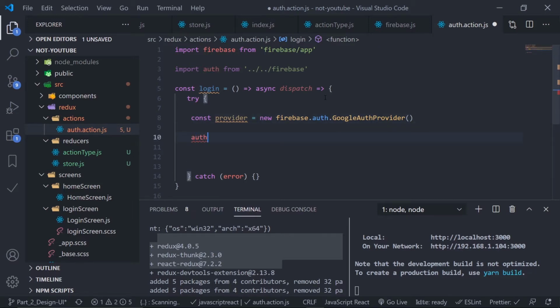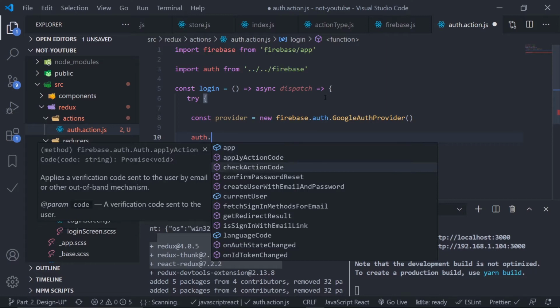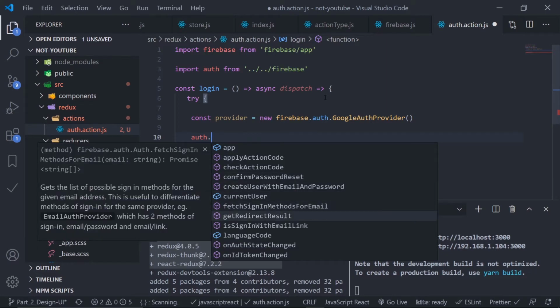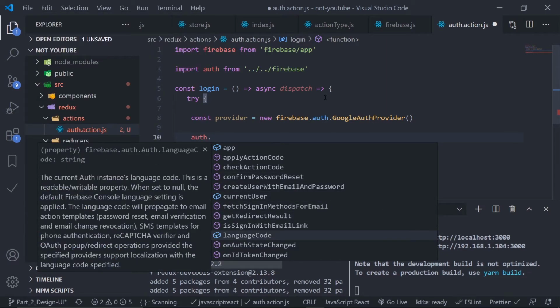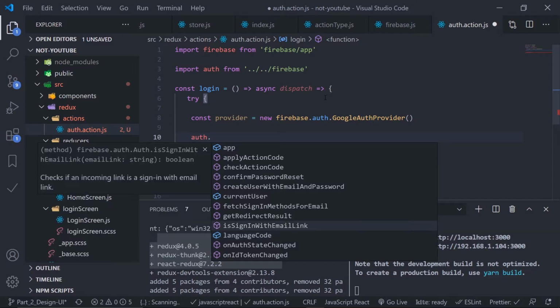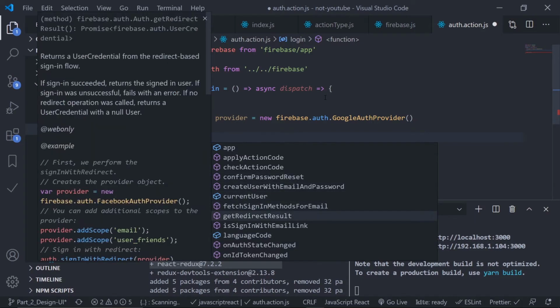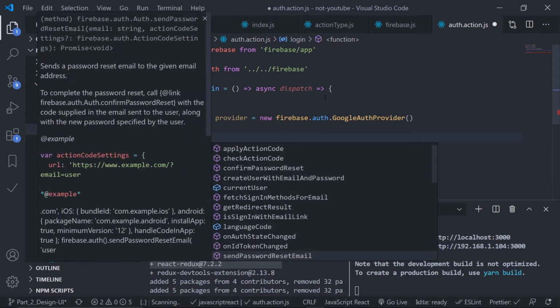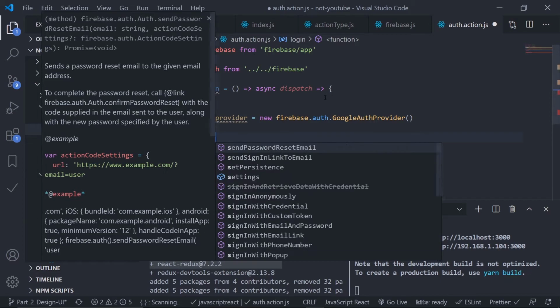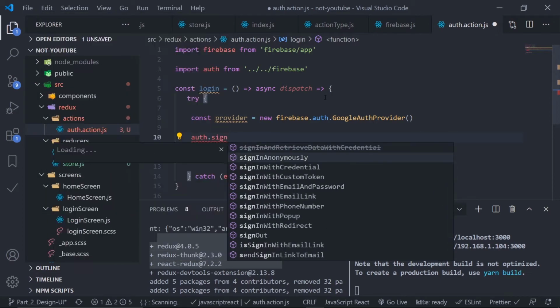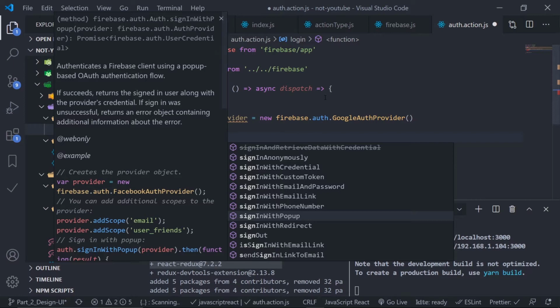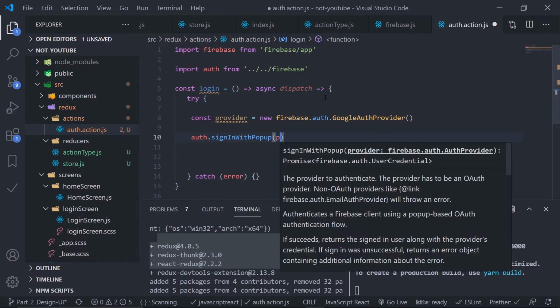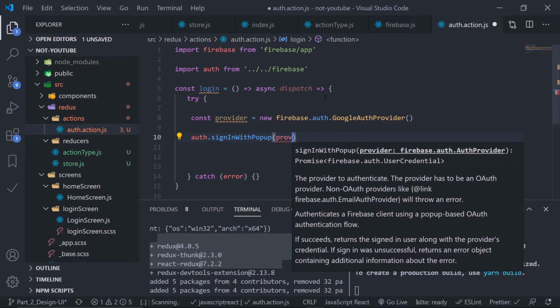So using the auth object, auth dot whichever sign in method I want to use. So here are a lot of options like confirmPasswordReset, createUserWithEmailAndPassword, fetchSignInMethodsForEmail and all. So I need basically signInWithPopup, this one, and just pass the provider object we have just created.